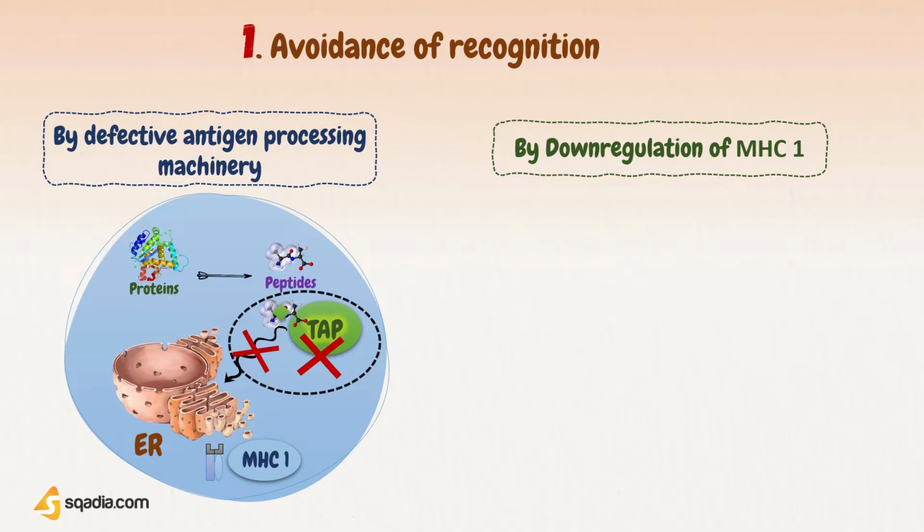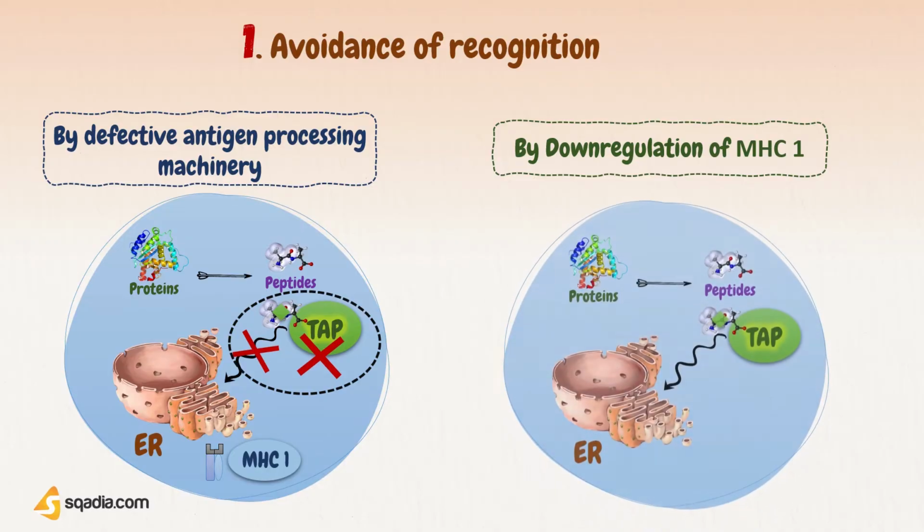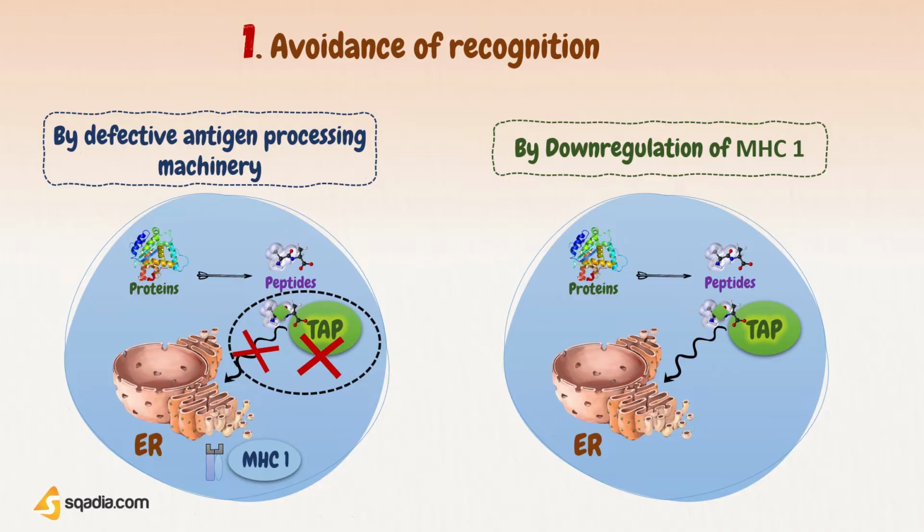Other than this, many tumor cells even lack MHC class I molecules on their surface. And the possible reason for this absence is the downregulation of MHC genes. As a consequence, the tumor antigens are no longer able to bind with MHC. Thus, there will be no antigen presentation on the surface of tumor cells, and therefore no recognition by cytotoxic T cells.